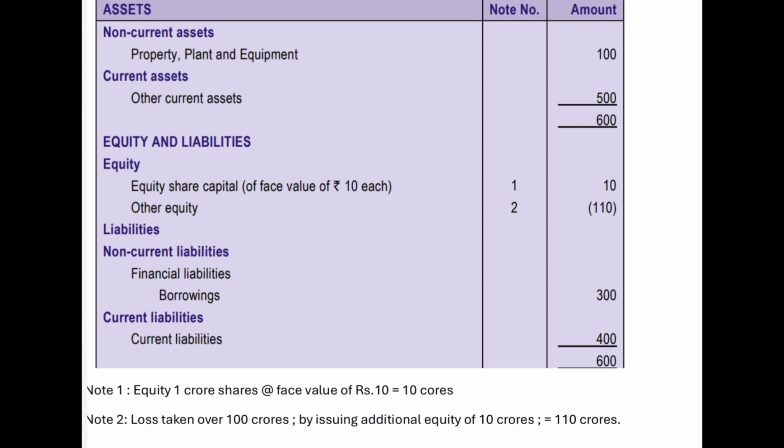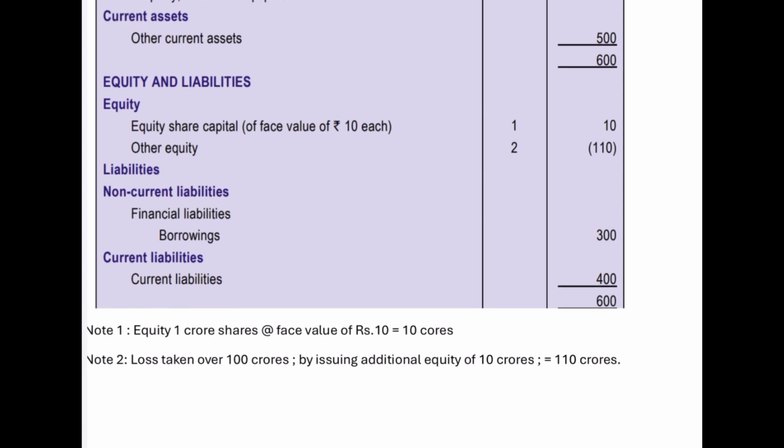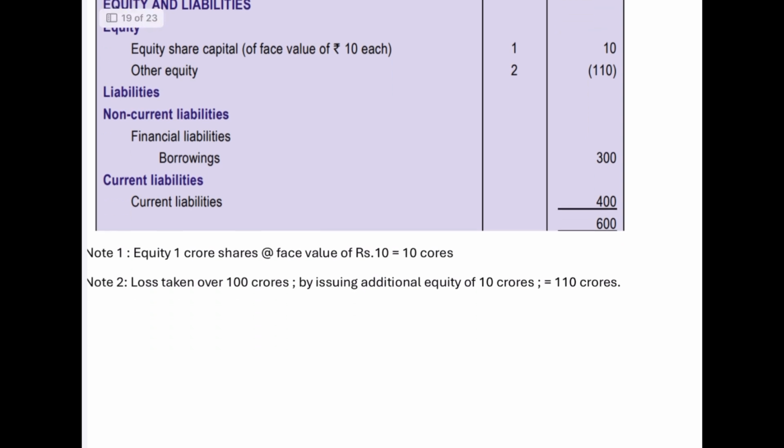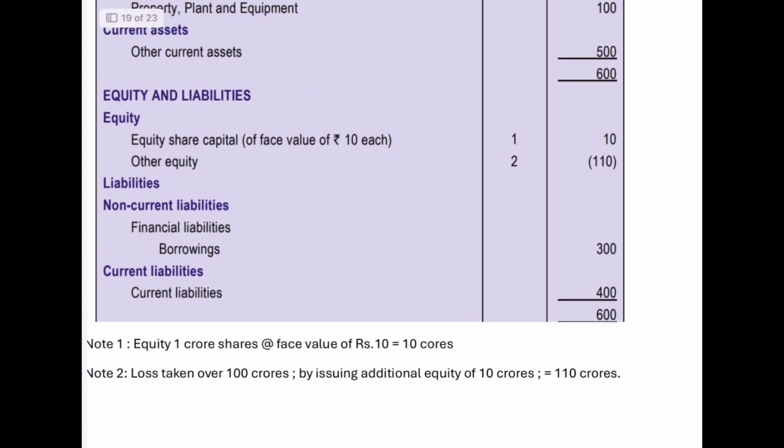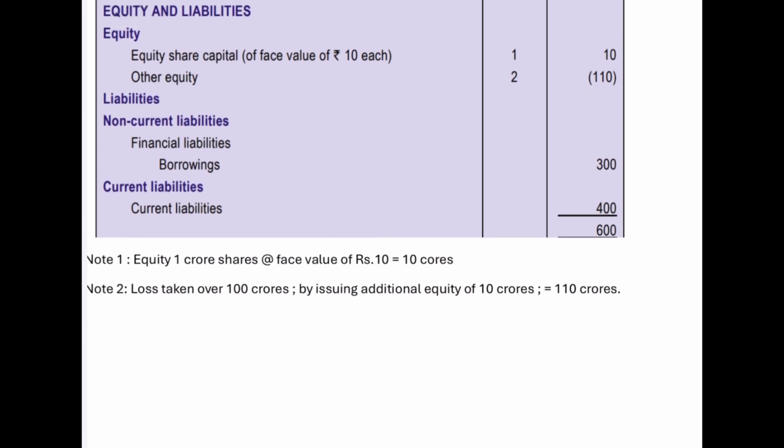Here 10 crores of equity is issued to Enterprise Limited, so that 10 crore will be shown as equity share capital. And other equity is a kind of balancing figure. I will explain it; I have given a note below. And the financial liability will be taken over by Turnaround Limited, and current liability also will be taken over by Turnaround Limited. So your total of the asset side is 600 crore and the liability side is 600 crore.